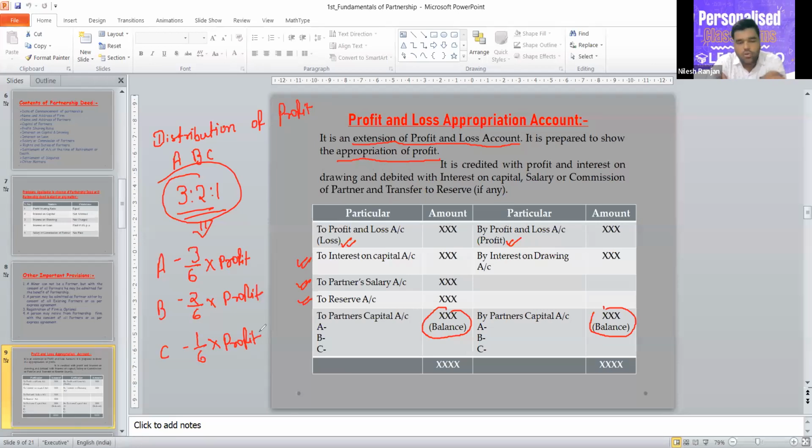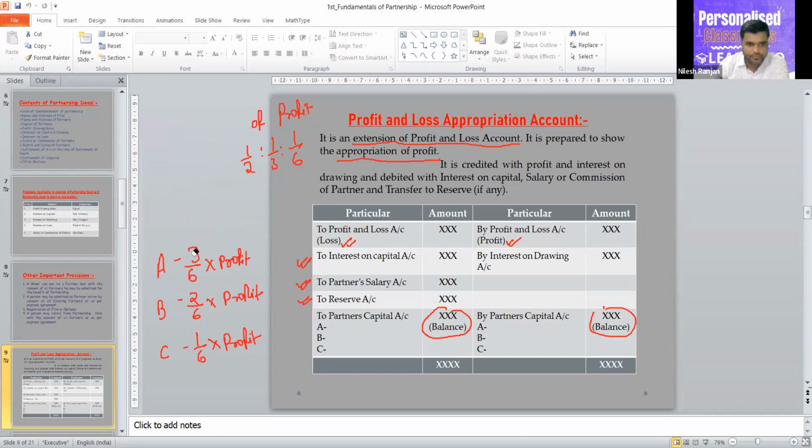Now, there is a concept related with this ratio. Let's say the ratio is given like this, 1/2, 1/3, and 1/6, then how we will convert this into this form? I have some doubts. So let me clear it. Can you tell me what is your doubt here?